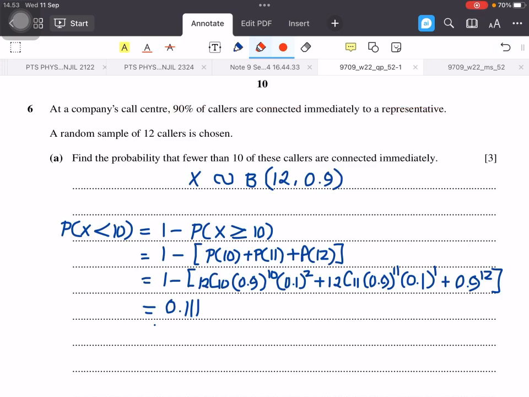And then the question asks to find the probability that fewer than 10 of these callers are connected immediately. So probability X less than 10. We can use the complement because it is easier. We can write 1 minus the complement. The complement is X greater than or equal to 10. So 1 minus probability X equals 10, 11, and 12.